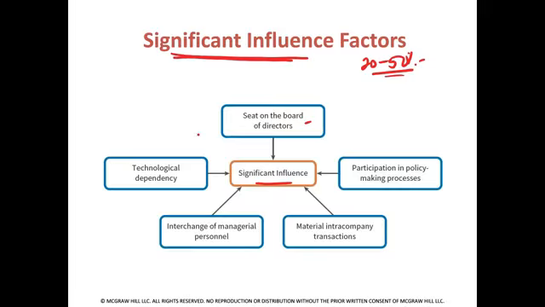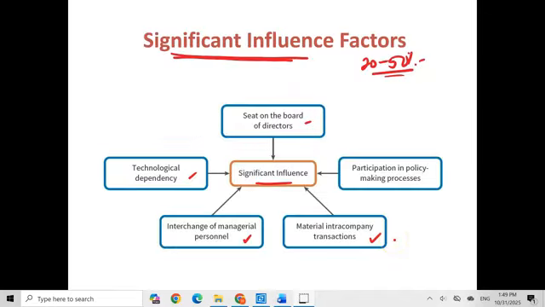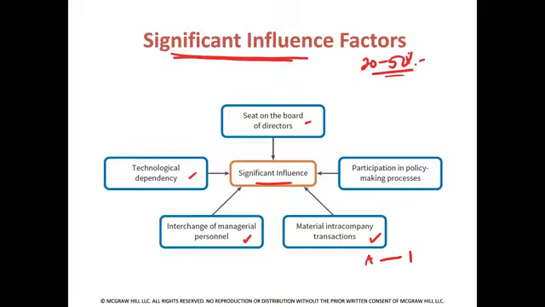If it has a seat on the board of directors, if it's technologically dependent upon the other corporation, or vice versa, if they share any managerial personnel, or if they have any material intra-company transactions, or any sort of contracts with one another where company A has to buy material from company B, then that could make it have significant influence.